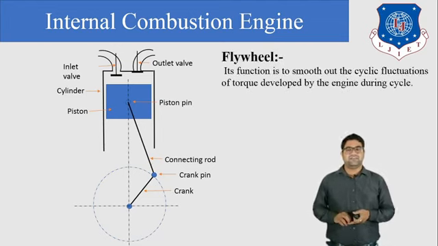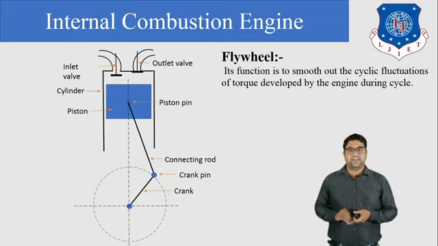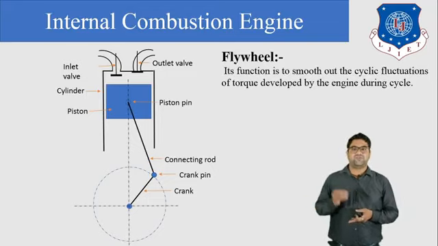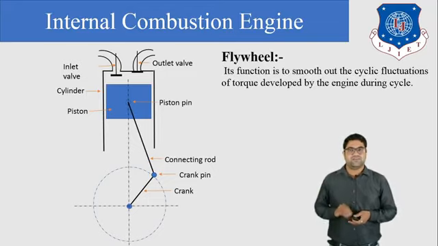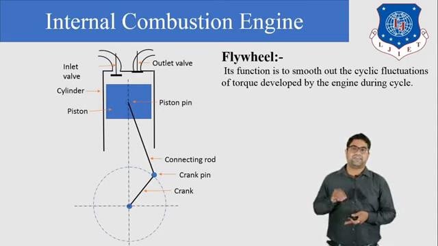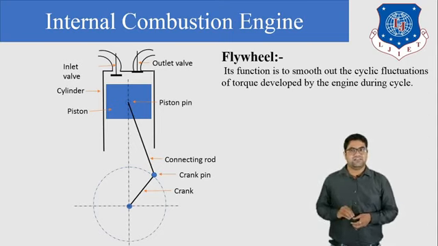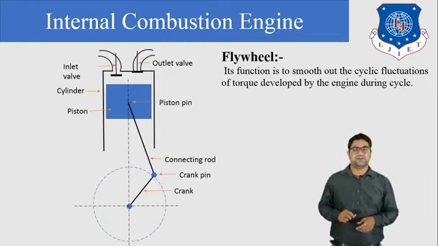Next is the flywheel. The flywheel helps to remove the fluctuation during the cycle. The function of the flywheel is to smooth the cyclic fluctuation of the torque developed by the engine during the cycle. So it is used to remove the fluctuation during the cycle. This is the function of the flywheel.